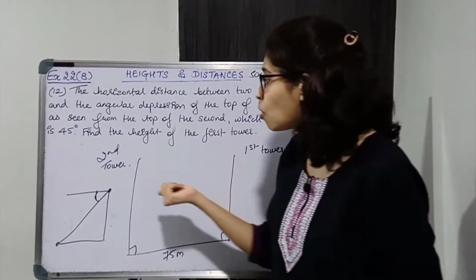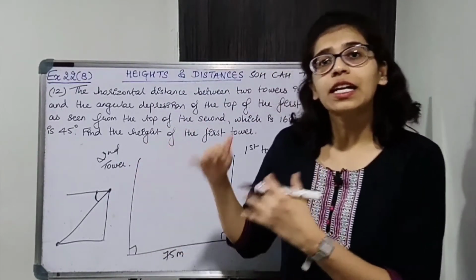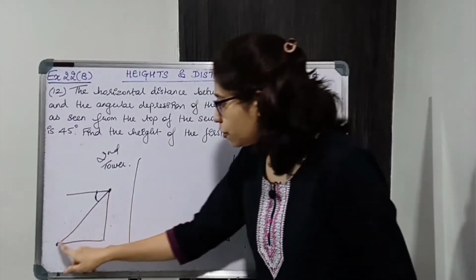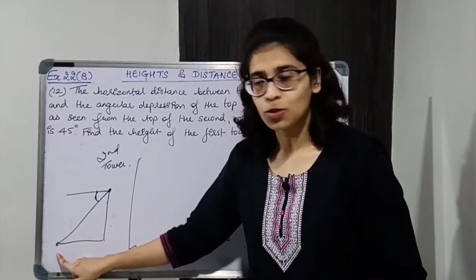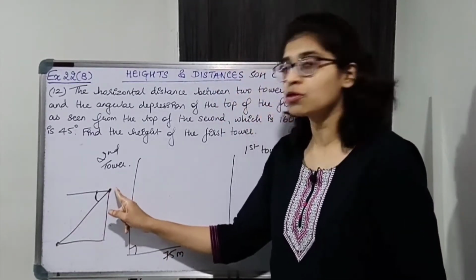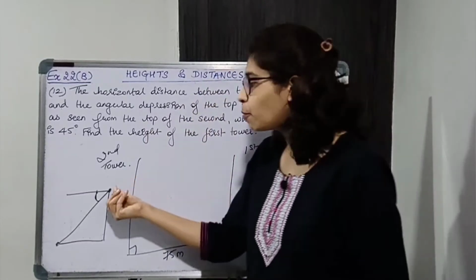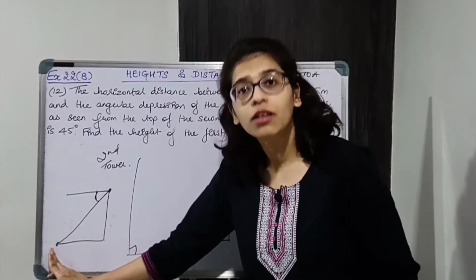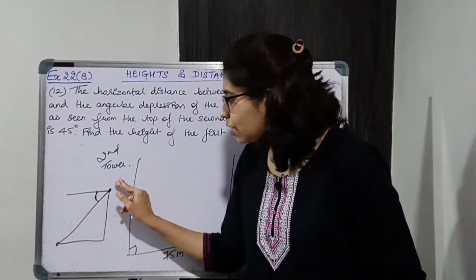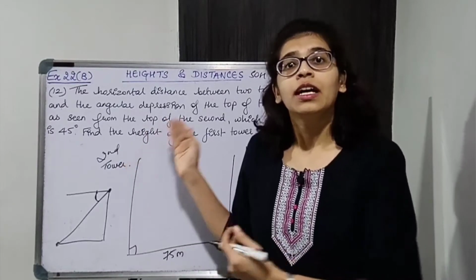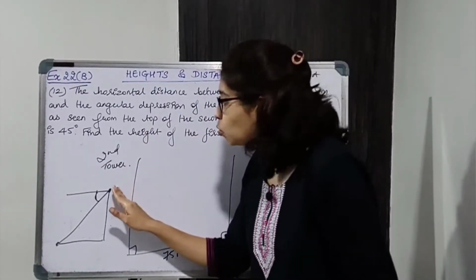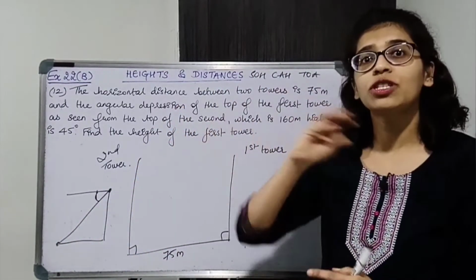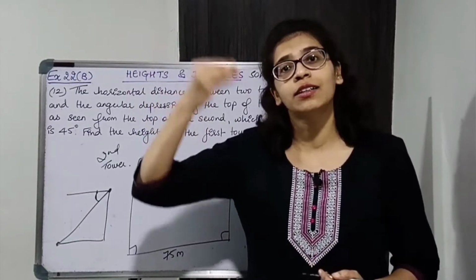Okay, so जहाँ से हम लोग देख रहे हैं that is at higher level. Okay, and जिसका angle of depression दिया हुआ है, angle of depression किसका मिलेगा? इसका मिलेगा. Okay, so angle of depression is of this and angle of elevation is of this. We always say angle of elevation of top of the tree, angle of elevation of top of the tower. So angle of elevation means you are looking from a lower level. Okay, and that object, the other object, is at a higher level. And whenever you say angle of depression, that means you are at a higher level and the other object is at a lower level. Okay, so जिसका angle of depression दिया है, that thing is at a lower level.